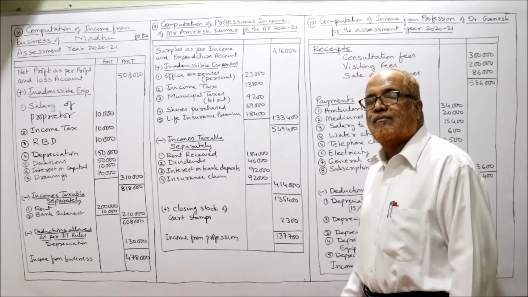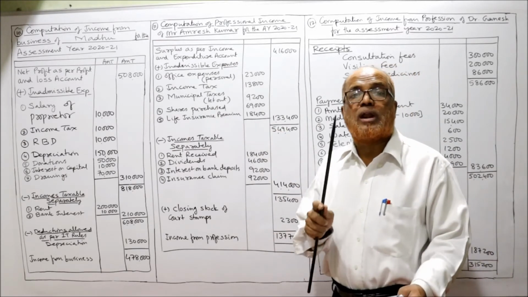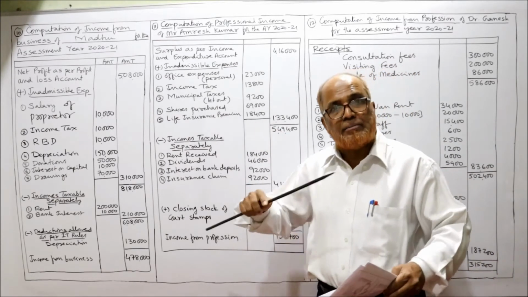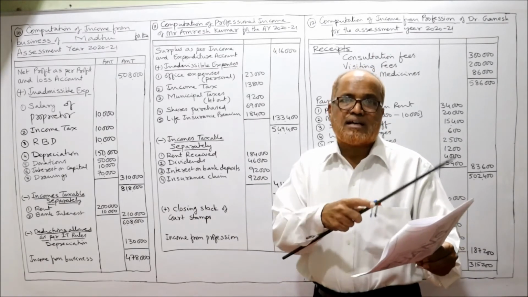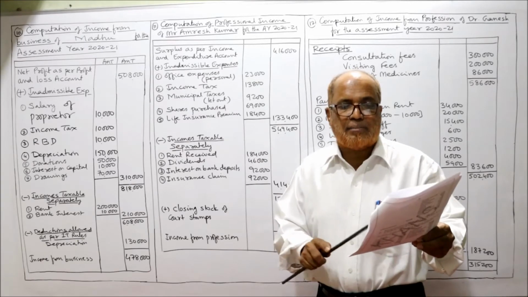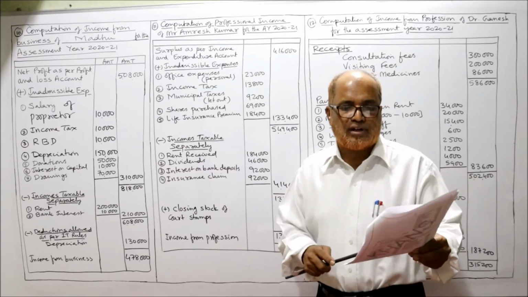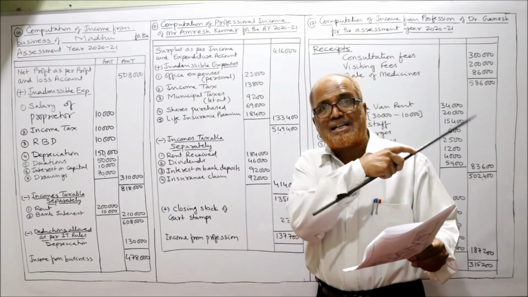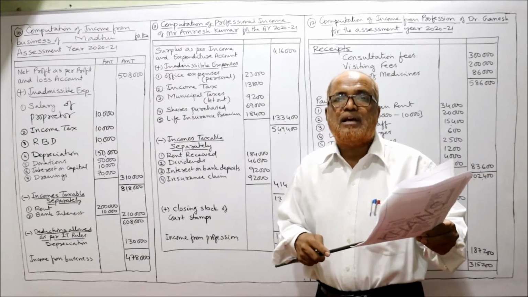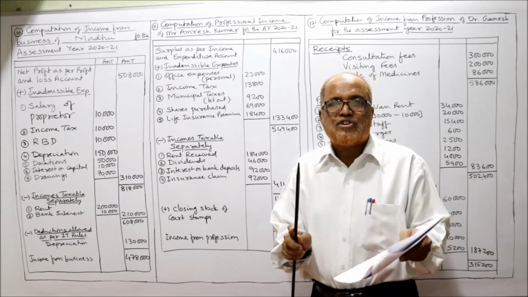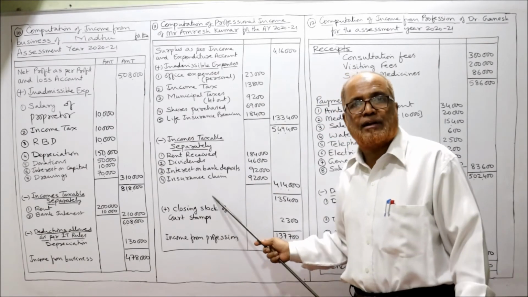So far we have done income from business. Right? Again, in working out all these points, you have to write in examination. I am not writing, I am just explaining. You have to remember that rent received is taxable under income from house property, dividends are exempted, special fees is a professional income, gift from clients is a professional income, interest on bank deposit is taxable under income from other sources, insurance claim not an income, examiner fee, legal fee are professional income. If it is professional income, nothing should be done. Leave it. If it's not a professional income, we should deduct.